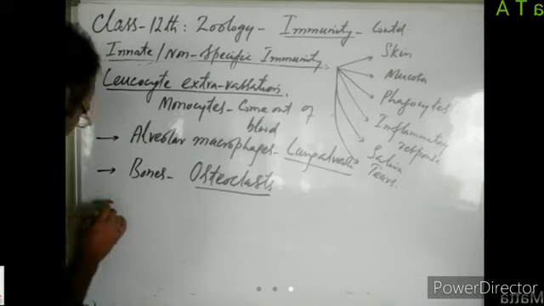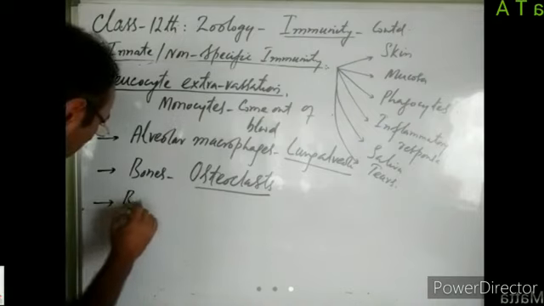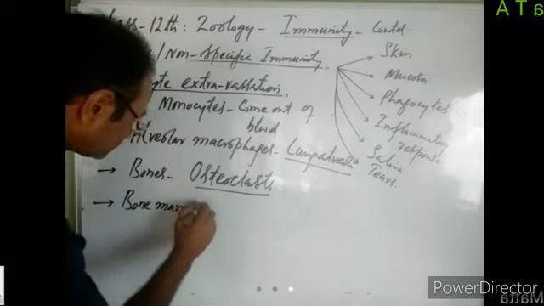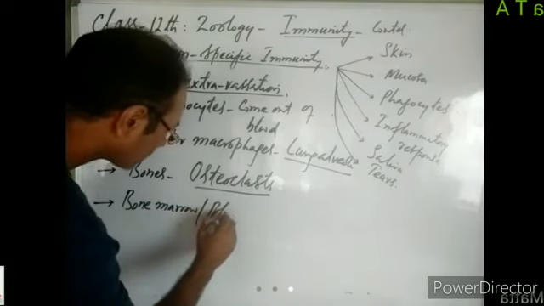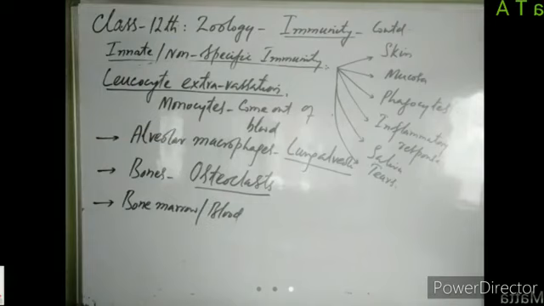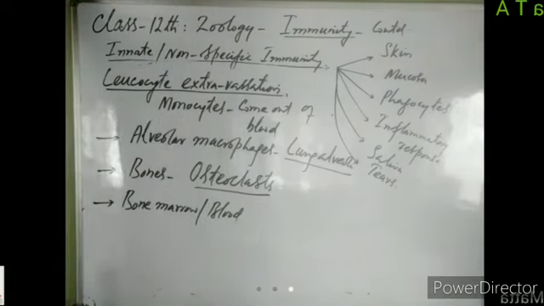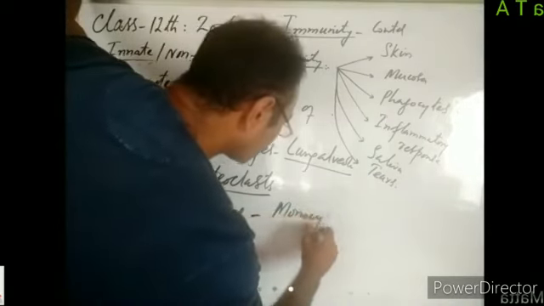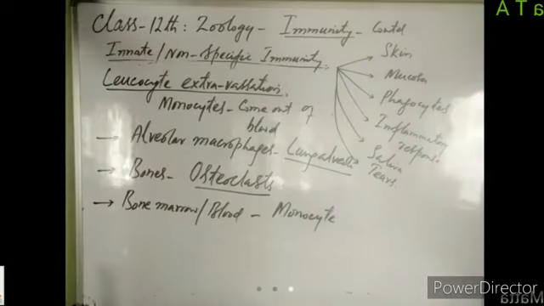Some monocytes may reside in bone marrow. They may not come out of blood circulation. They may reside in bone marrow or still be in blood, and they are known by their original name as monocytes.